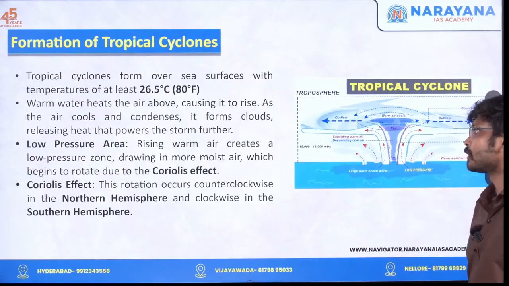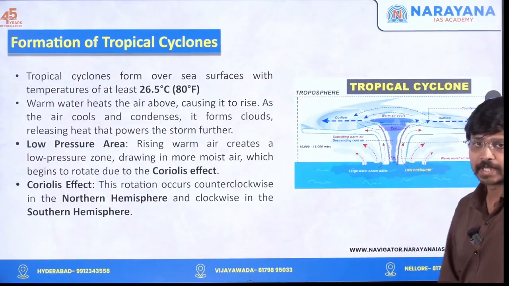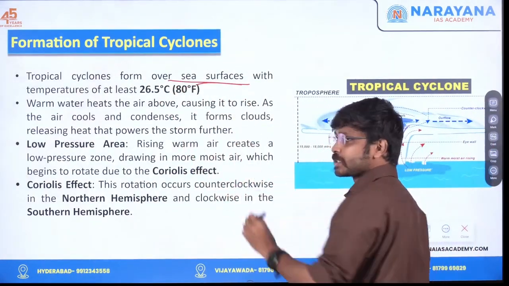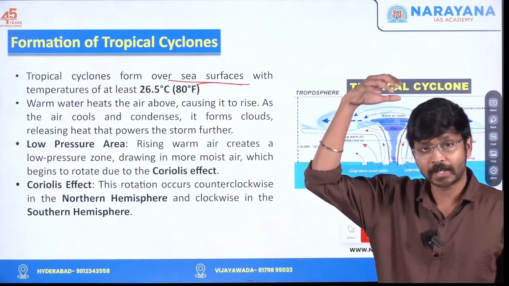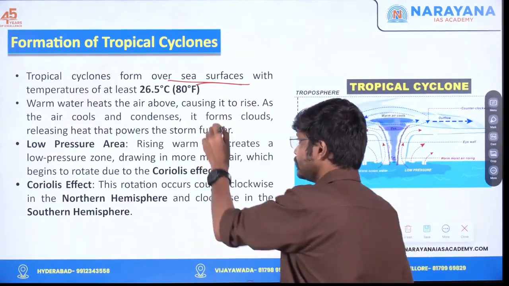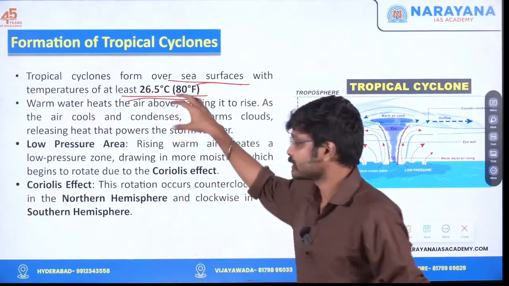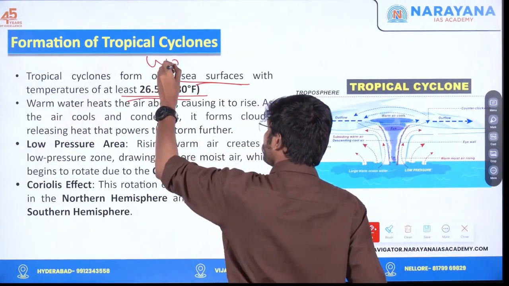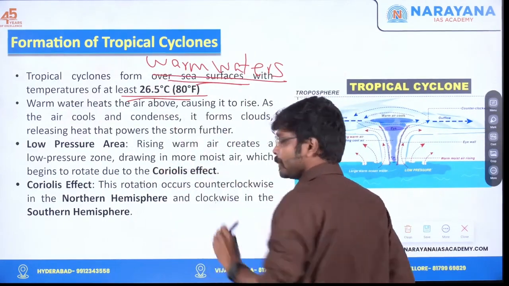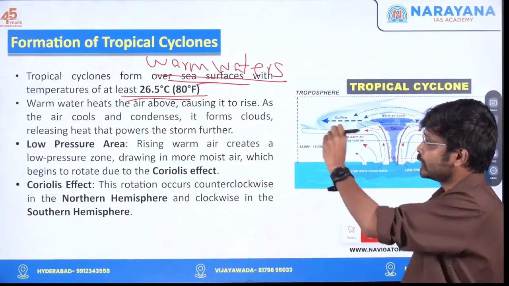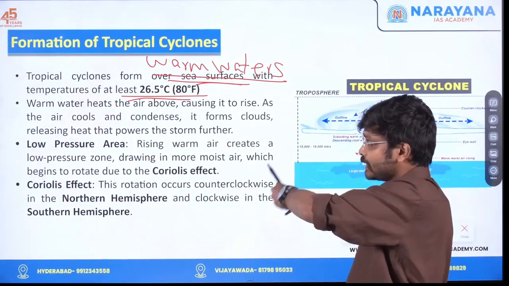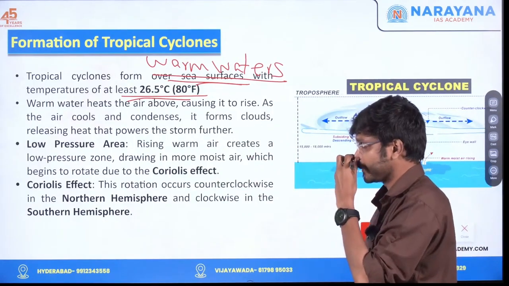Next, we'll see how a cyclone is formed. For a cyclone to form, there are some conditions. One is obviously, tropical cyclones will be occurring above seas only. Temperate cyclones are not like that, but for tropical cyclones to occur, sea should be there. Temperature should be at least 26.5, which means it should be warm waters. Above cold waters, tropical cyclones won't occur. Every time tropical cyclones won't occur; when these conditions are proper, then only it will be happening.